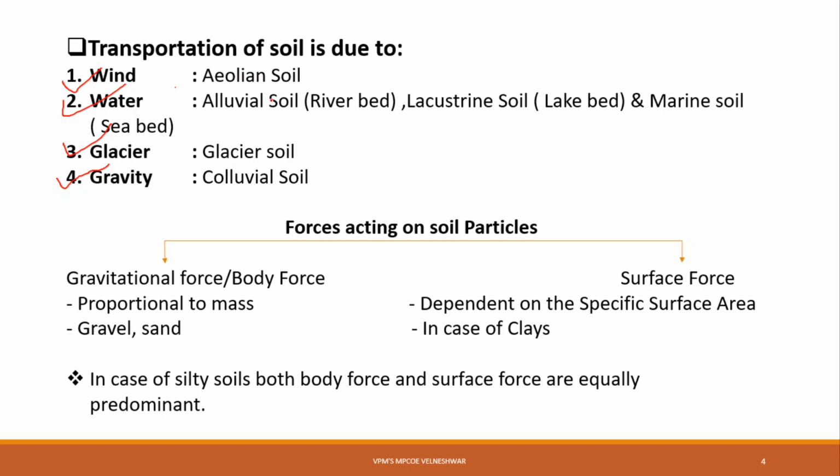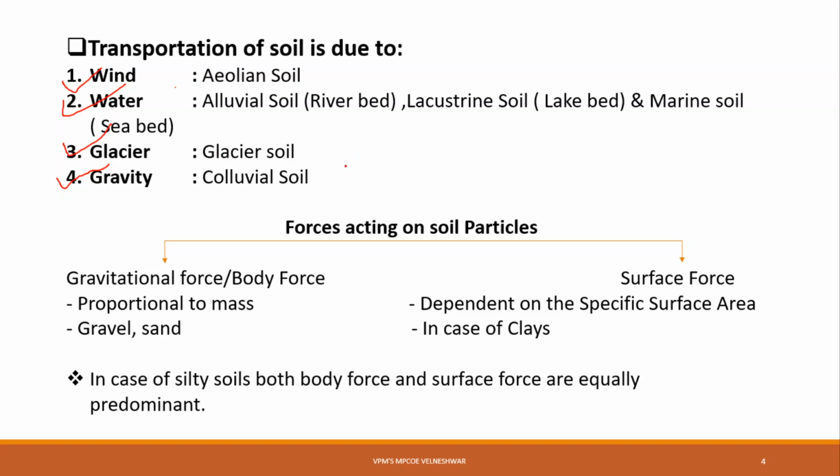There are three types of soil transported and deposited by water, that is alluvial, lacustrine, and the last one is marine soil. Then the soil transported and deposited by glaciers is called glacier soil. This is simple.